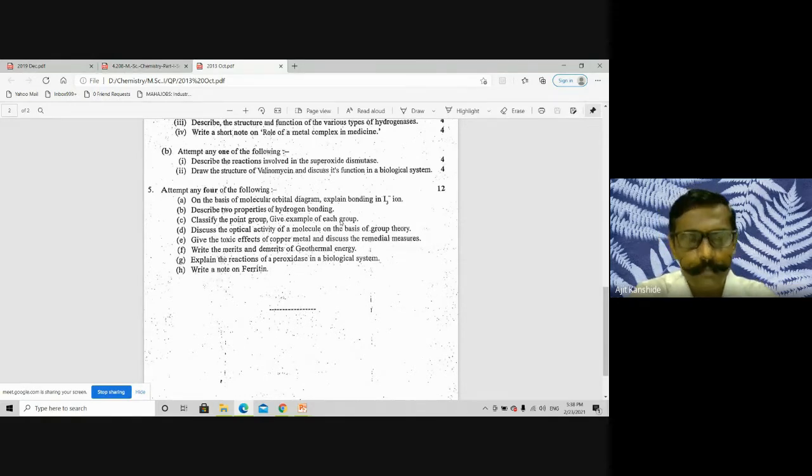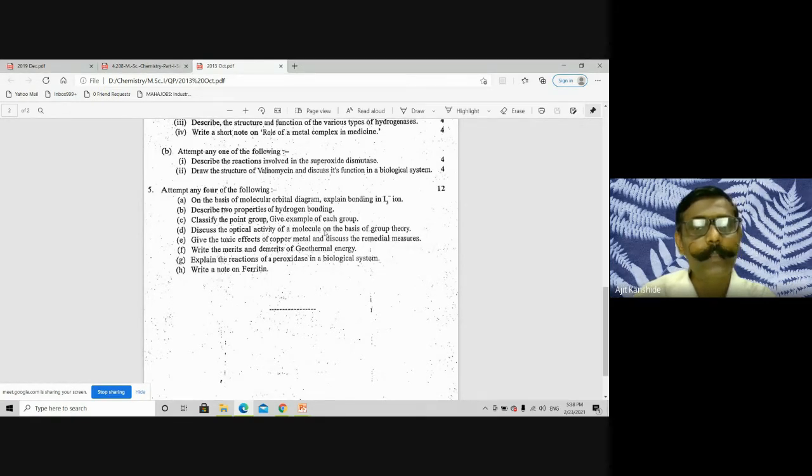For example, if you come to a C n v kind of point group, then you can give water as an example. That's C2v, and sometimes molecules are not given as examples. Only you can say the point group examples C2v, D2h. Likewise, if you give a molecule, that's the best. But this question is coming for 3 marks. Yes, is the answer clear? Please unmute and talk. Yes, okay.